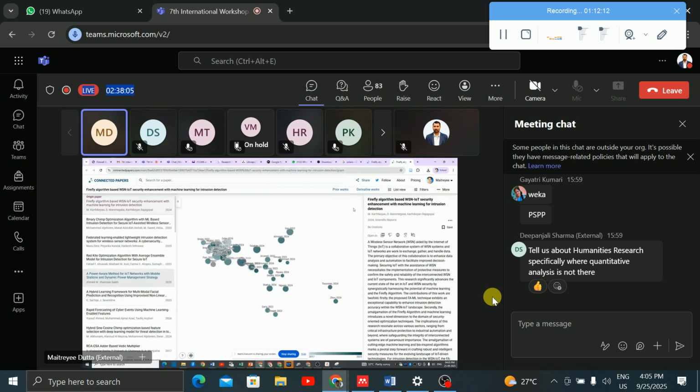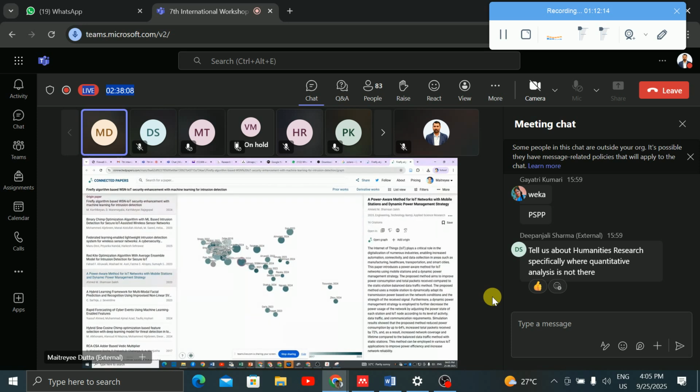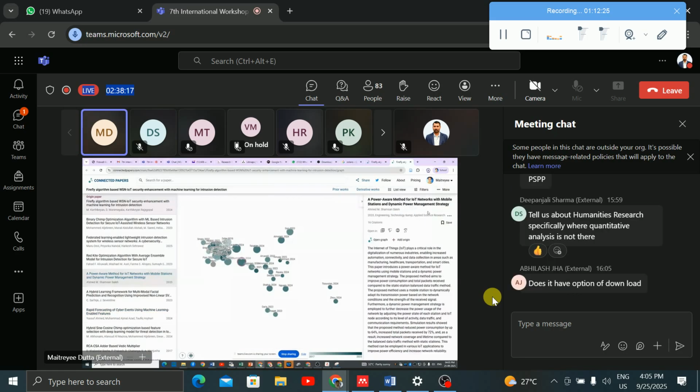And also, when you download all these papers, they will be downloaded directly to Zotero. Automatically, you can see Connected Papers for intrusion detection, these got saved in the bibliography. As soon as you click and download, it goes to Zotero.